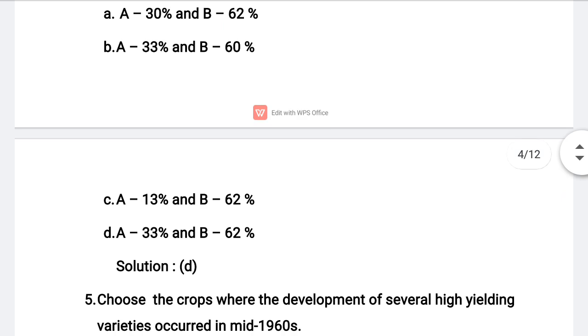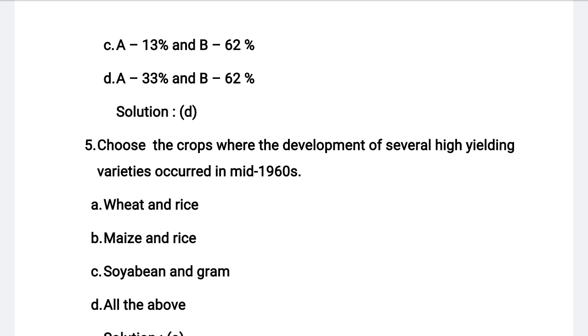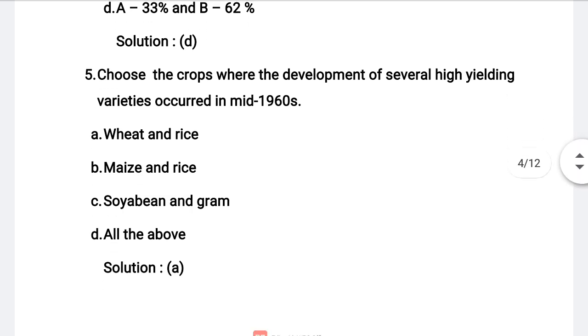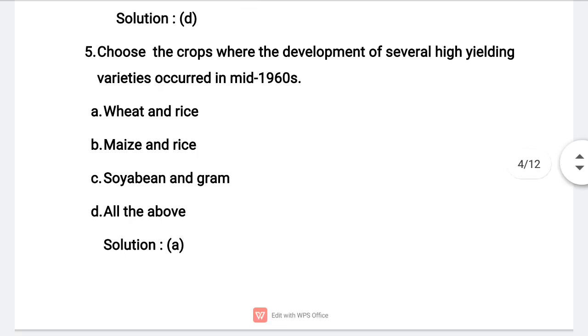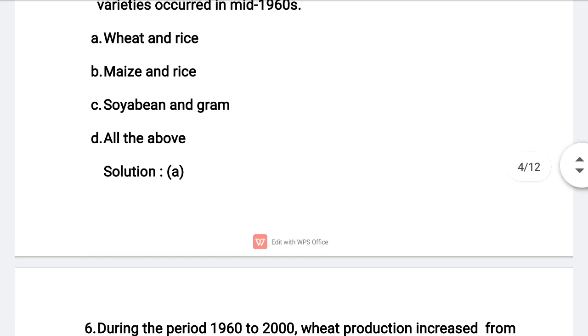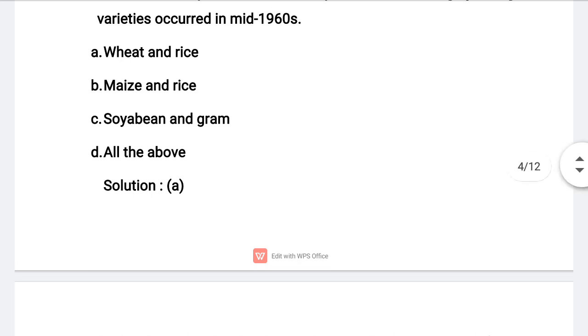Next question, students. Choose the crops where the development of several high-yielding varieties occurred in the mid-1960s. Option A, wheat and rice. Option B, maize and rice. Option C, soybean and gram. Option D, all the above. So the correct answer for this question is option A. It is nothing but wheat and rice.